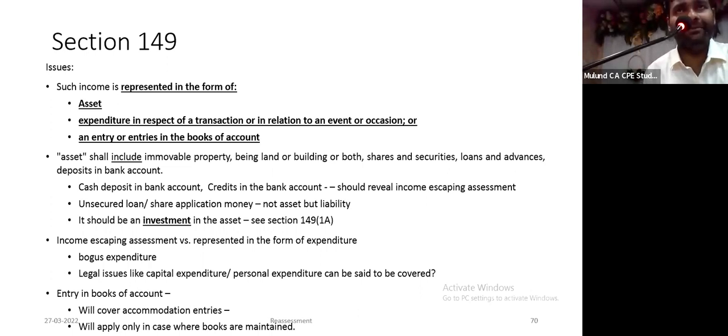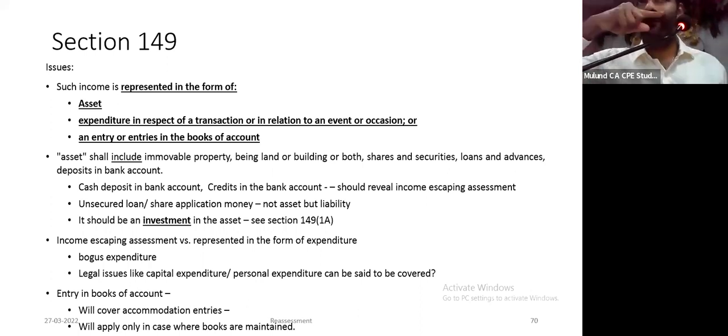Can one say income represented in the form of expenditure has escaped assessment? Yes. आपका income escaping assessment. I'm just trying to, because this is very new, I'm just trying to make examples of how the cases will fit. Lastly, entry in the books of accounts.